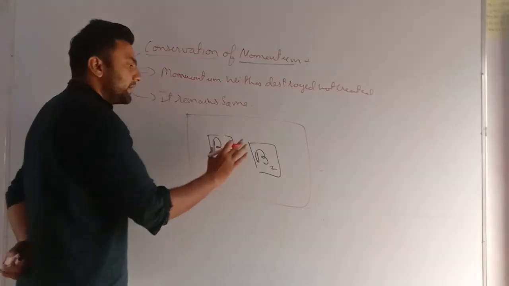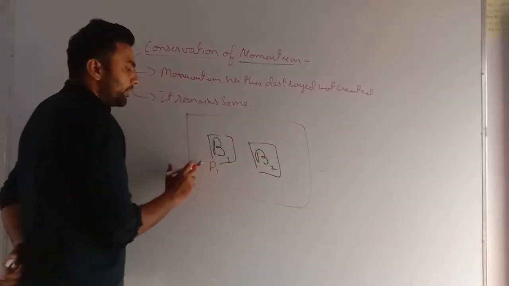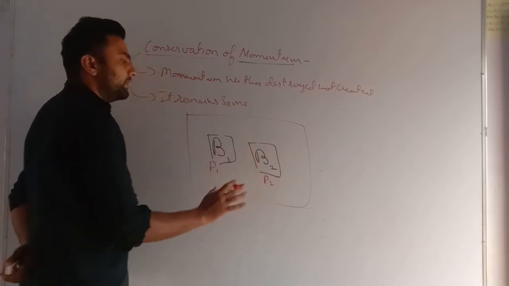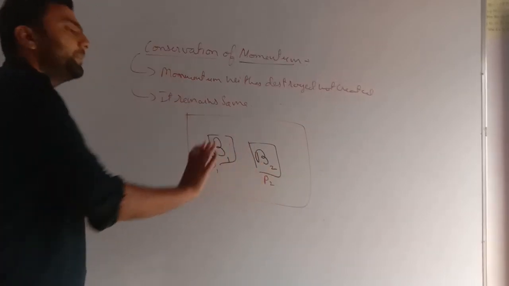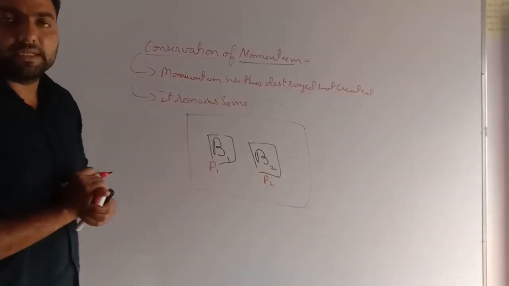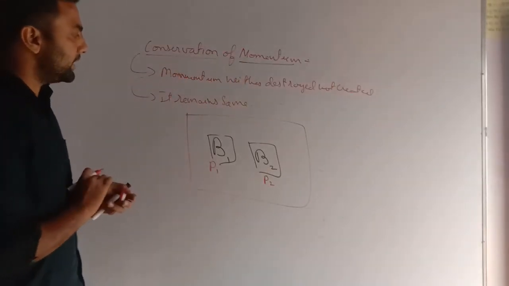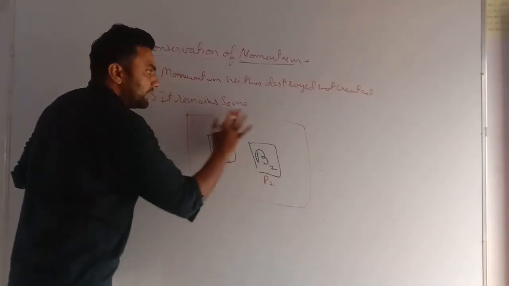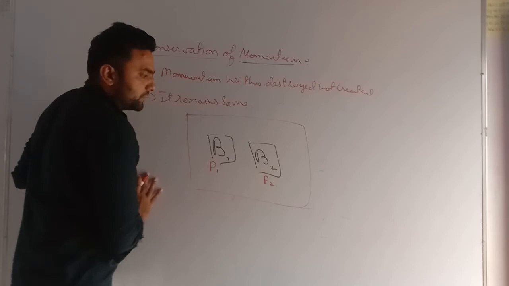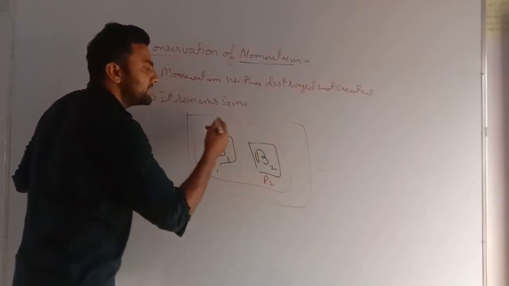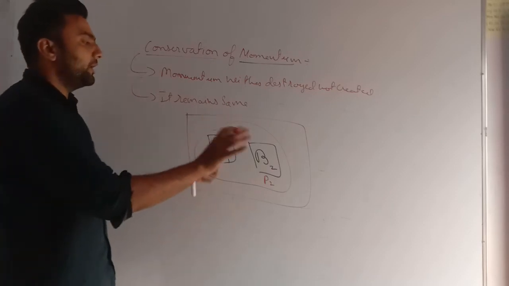If these two bodies are in motion, means B1 is having P1 momentum and B2 is having P2 momentum. Now what the law of conservation of momentum wants to say is that if these two bodies are not affected by any external force, then the momentum of these two bodies always remains the same. It will never be lost.